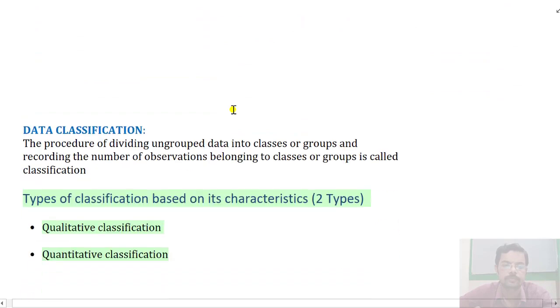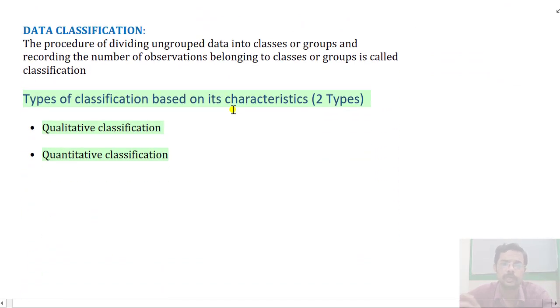Now we shall discuss how data is classified. Data classification. The process of dividing ungrouped data into classes or groups and recording the number of observations belonging to a class or group is called classification. It means, first of all, collecting information and then grouping it into required classes so that we can understand. Raw data is very dangerous because people can get confused seeing a large amount of data. So it has to be organized and arranged.